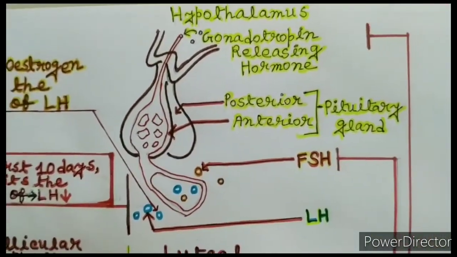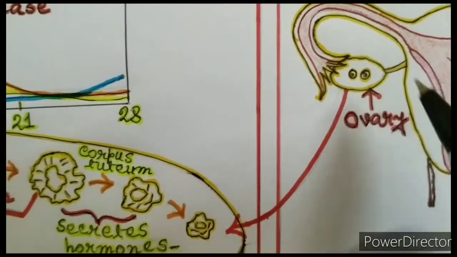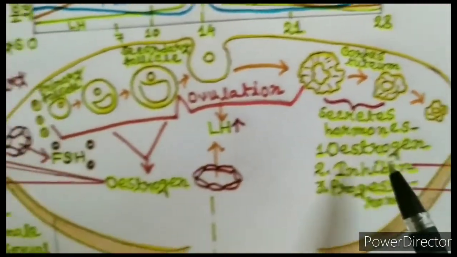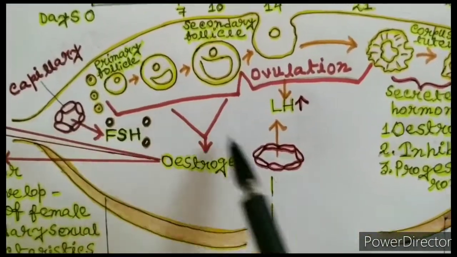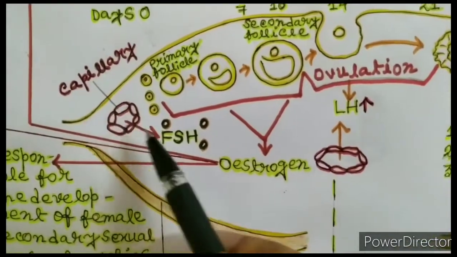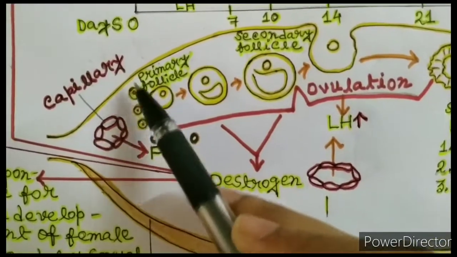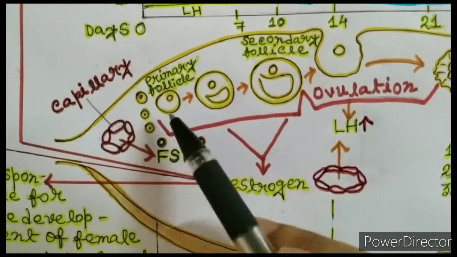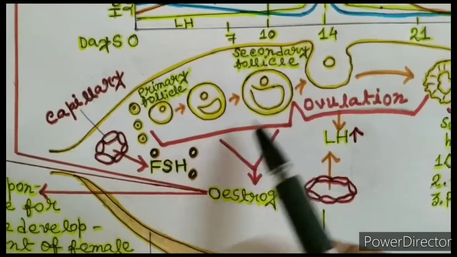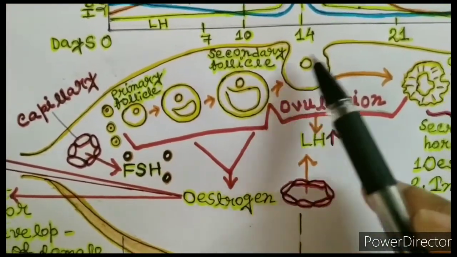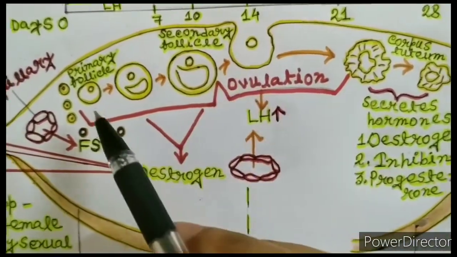Now, these hormones enter the ovary of the female body. You can see this is a section through an ovary. Blood vessels or capillaries are present inside this. Hormones enter through these capillaries. Numerous follicles are present inside the ovary, and each month some of them begin to mature. But only one can ovulate. Only one can release the egg from the ovary.